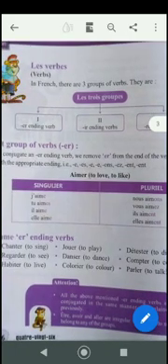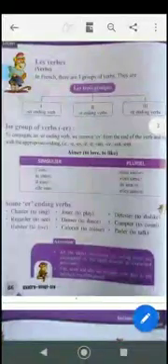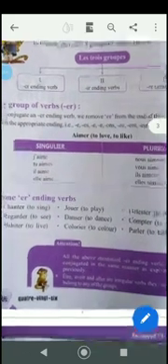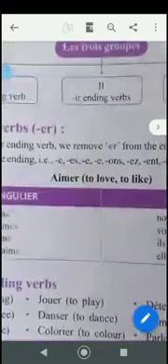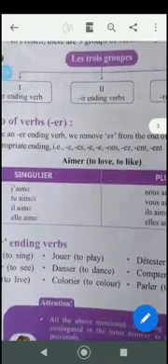Whenever we say er verb, what does it mean? The verbs that end with er are called er verbs. Now while conjugating, what do we have to do? The same pattern, that is je, tu, il, elle, nous, vous, ils, elles. For example, here it's given aimer. Can you see it's an er verb? Aimer means to love or to like.